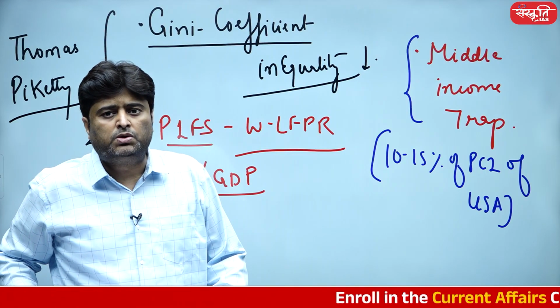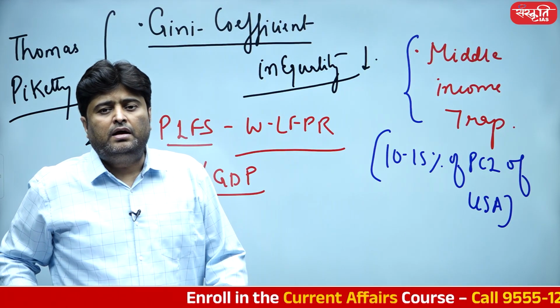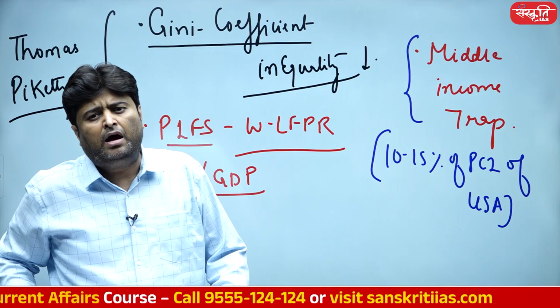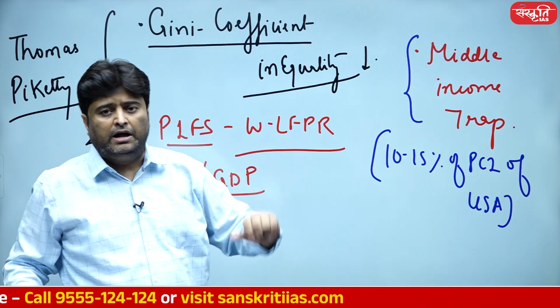Their economic growth is going to plateau, and at the same time, they are going to spend a hell of a lot of time in that particular range.